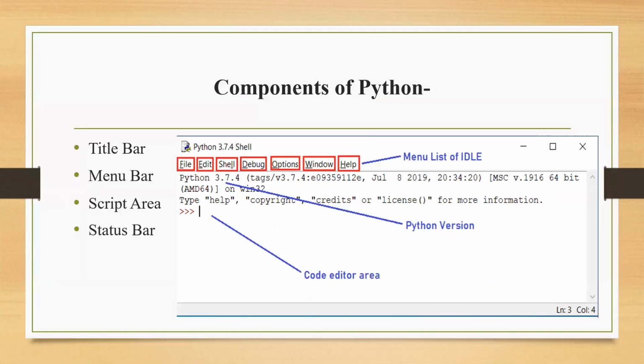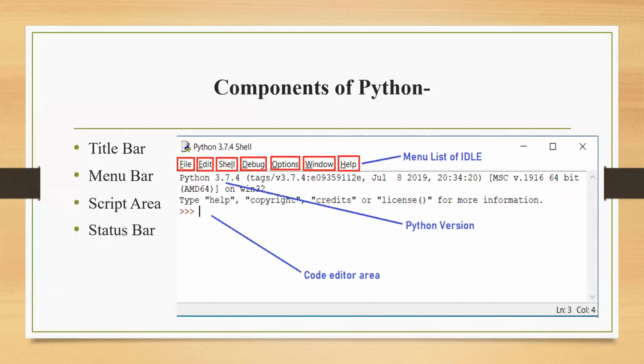Next, let me discuss a few of the components of your Python window. Although it's not that complicated as we used to learn the components of different software windows, but one is the title bar. The title bar will display the title, that is, Python will be written over there, and maybe in any case the name of the project is also written.